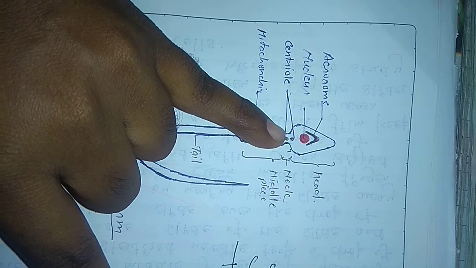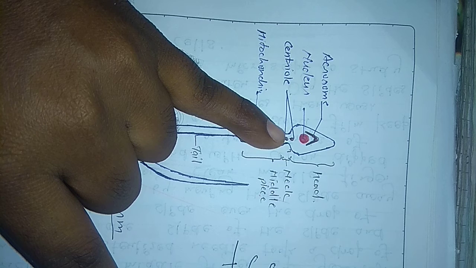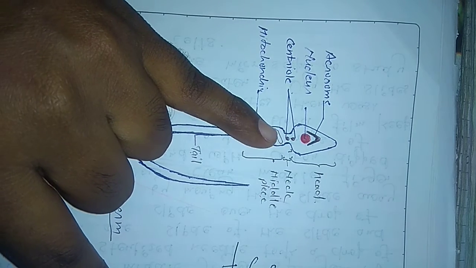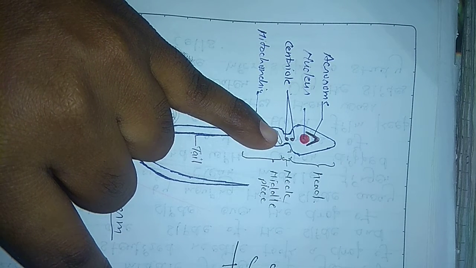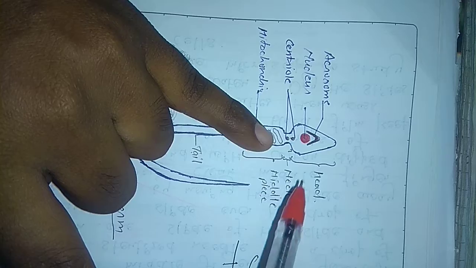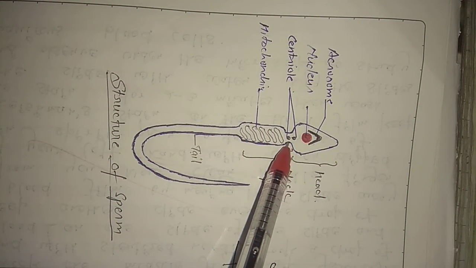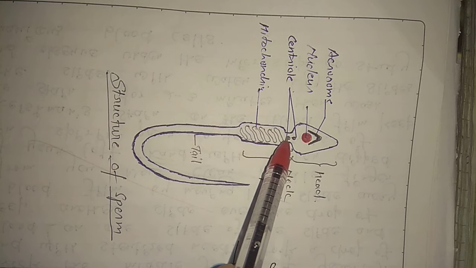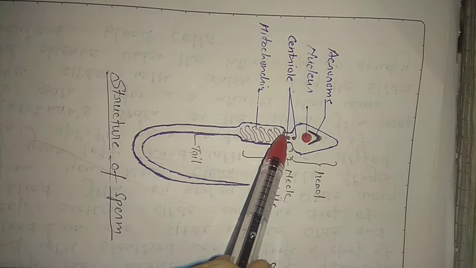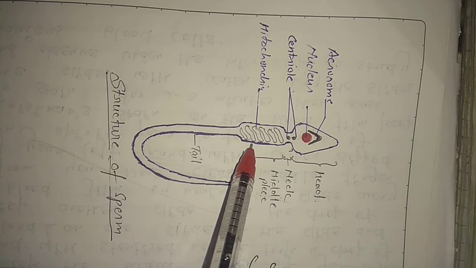The anterior centriole helps in zygotic cleavage, and the posterior centriole helps in formation of the axial filament of the sperm. Just behind the neck is a thick and broader region called the middle piece.